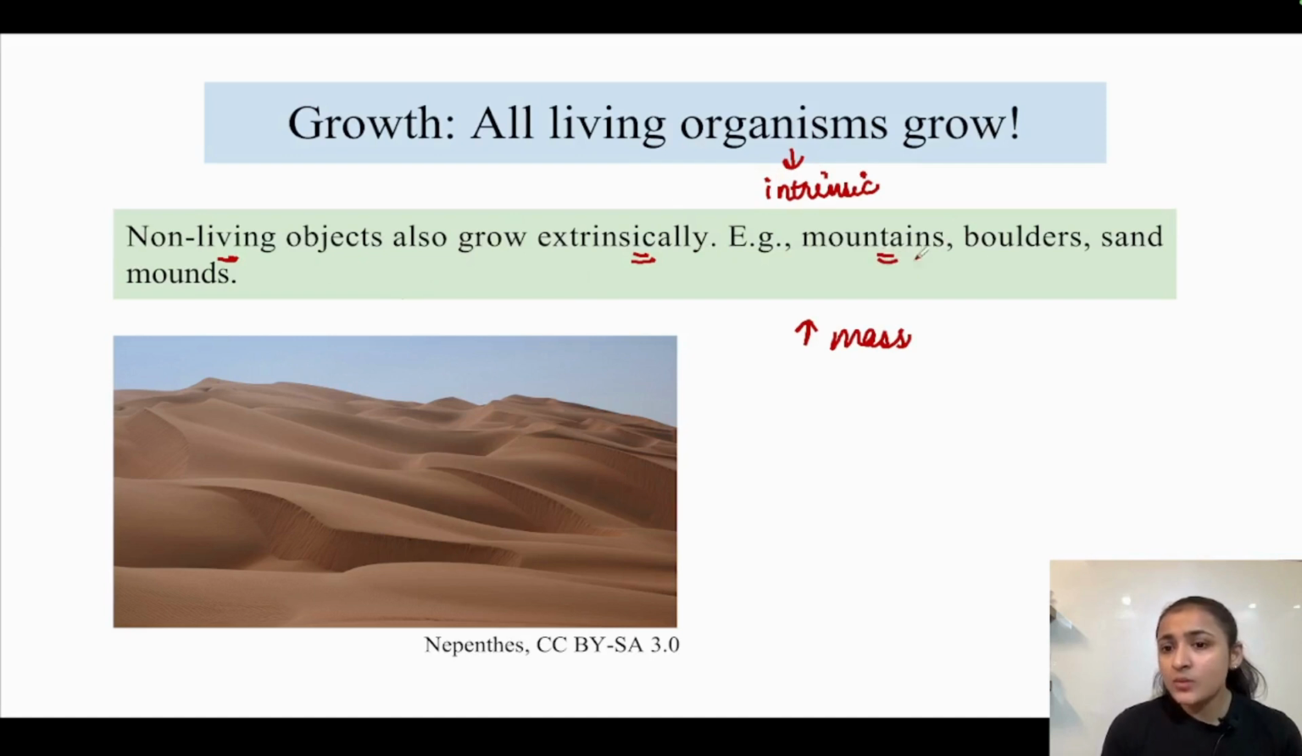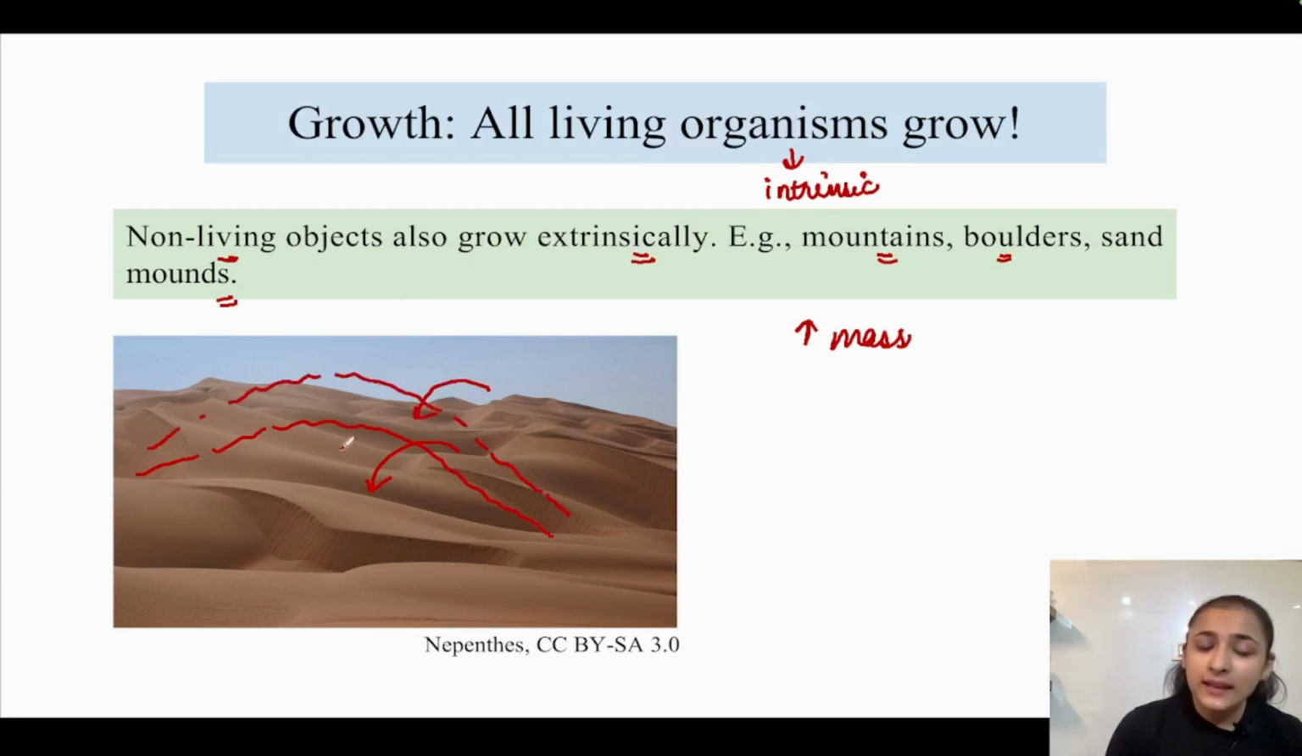So you can see mountains, boulders, sand mounds. How are they growing? You can see this picture. These are various sand mounds in a desert. So consider this sand mound. If more sand comes and gets deposited over this sand mound, it will increase in size. Further more sand will get deposited, it will further increase in size. So this increase in size is happening from the outside. Increase in size means increase in mass is happening. We can say increase in body mass is happening.